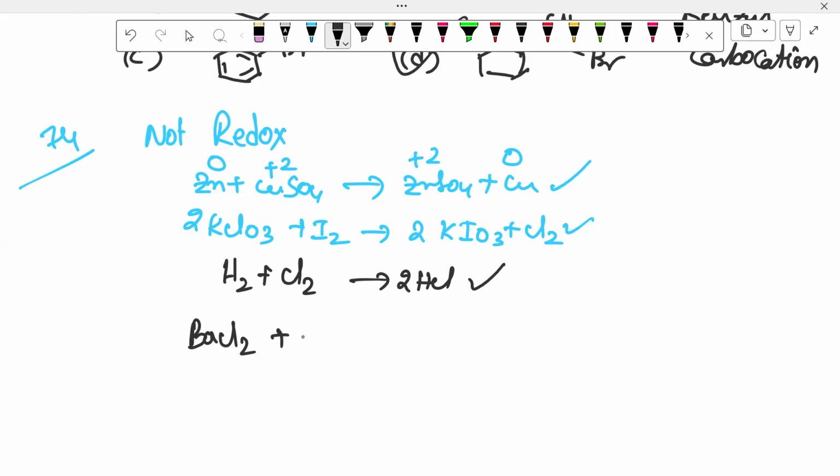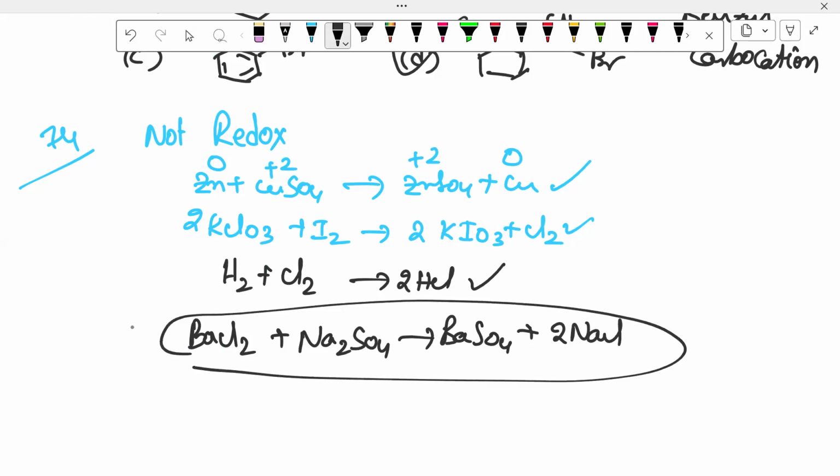It is a double decomposition reaction: Na2SO4 gives BaSO4 plus 2NaCl. The oxidation states are all the same, so due to that, it is not redox.